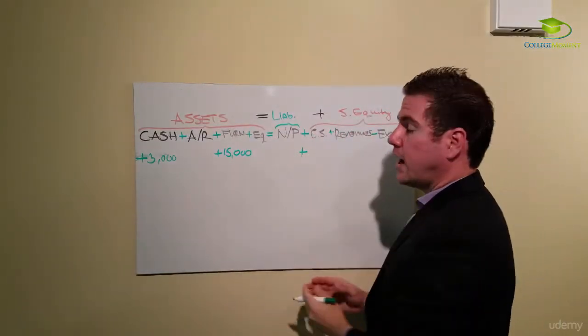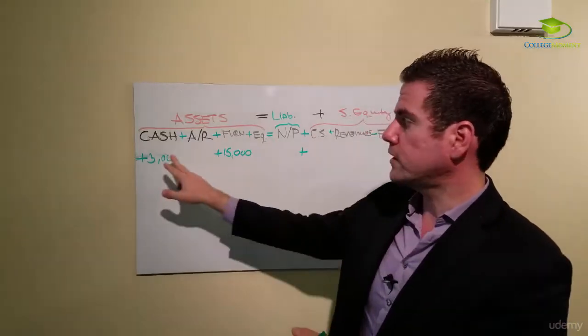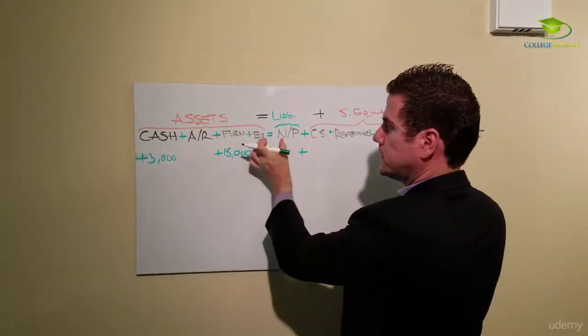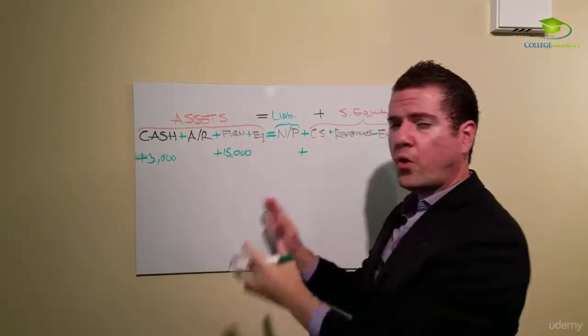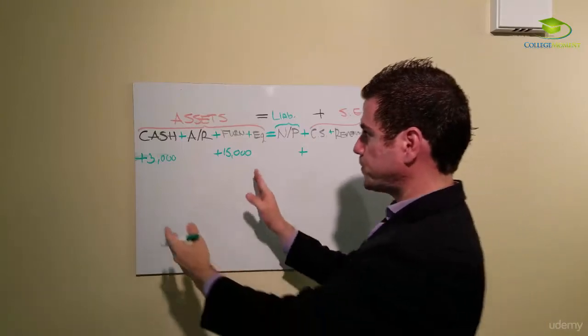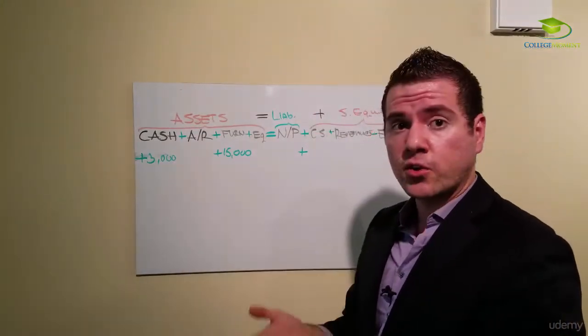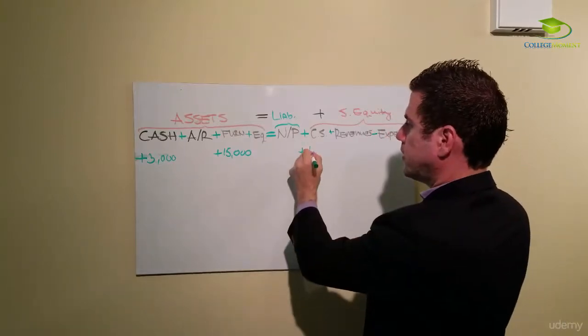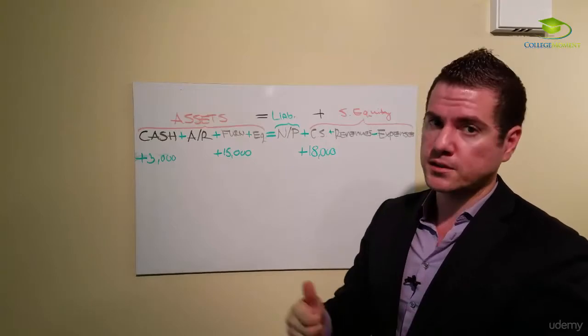So how much stock did he get in return for this? Well, this is the equal sign here. The equation always has to balance. If on the left side we have 18,000 total increase, that means the common stock must have increased by 18,000. Let's go to the next one.